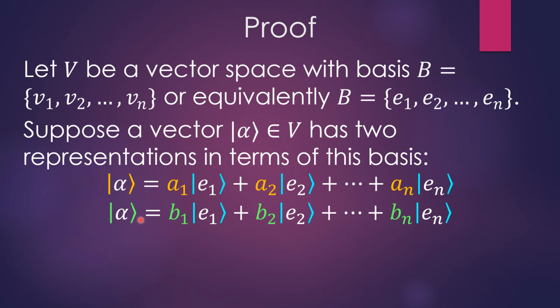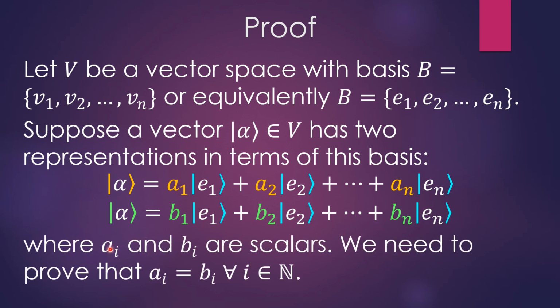Then we also say, if I have an equal representation of the same thing, i.e. I'm calling the same vector alpha, but I relabel my components b_1, b_2, b_3, and so on, then for a_i and b_i, which are the components, where they're scalars, whether they're real numbers or complex numbers, doesn't matter, but they're scalars, we need to prove that a_i equals b_i for all components i in the enumeration n. Okay, and so what this is telling us is that for these 2 things to actually be equal, we have to show that the components must be equal, and that's what we'll do next.